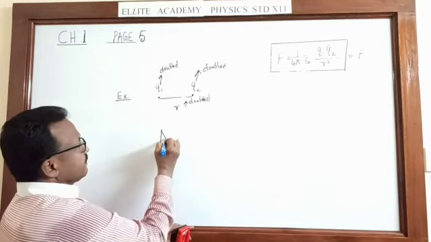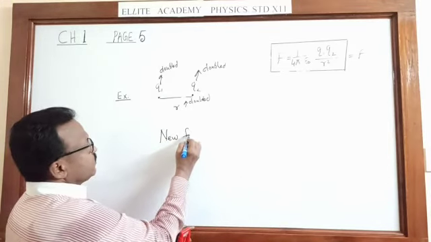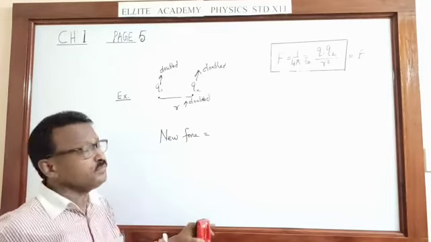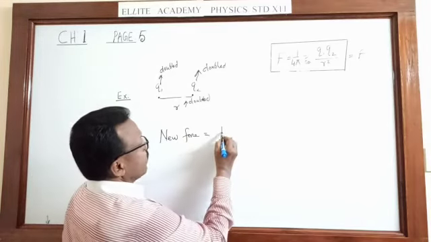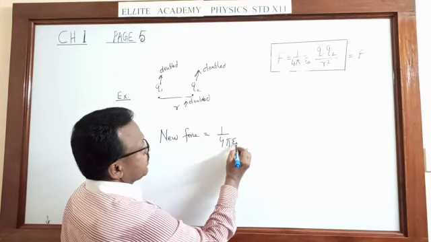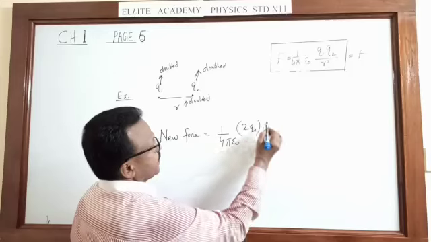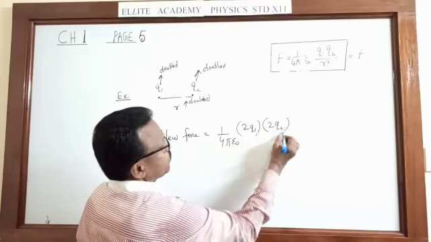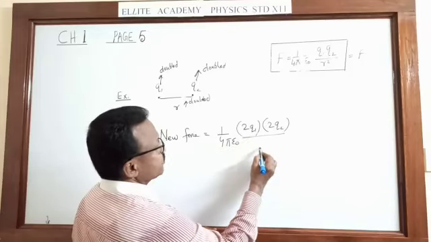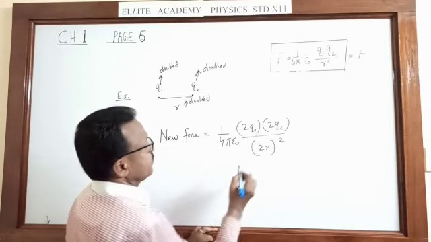We illustrate that. The new force will be, similar problem, we will be able to follow, 1 upon 4 pi epsilon 0, 2 times Q1 into 2 times Q2 divided by distance also 2R the whole square.